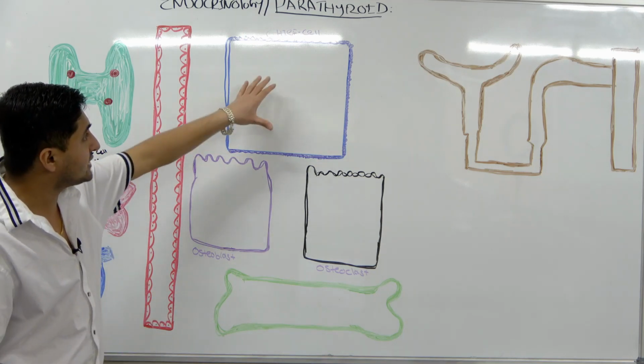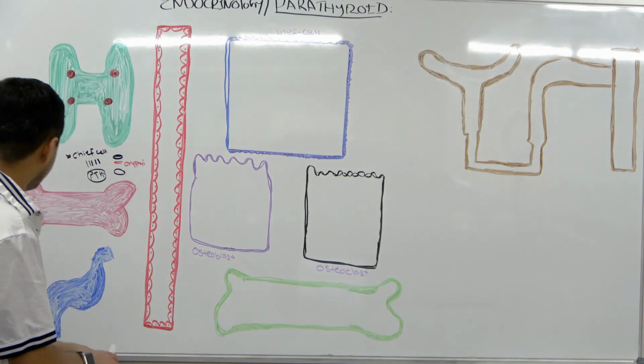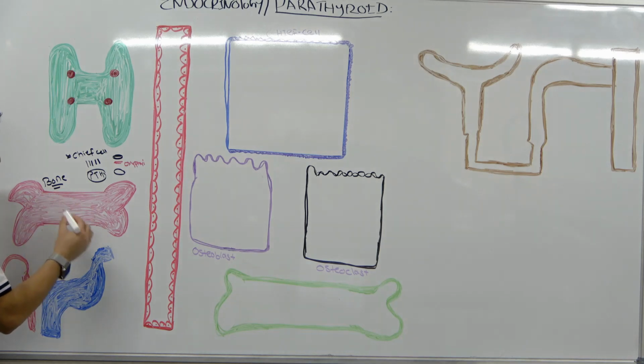The main organ that parathyroid hormone works on, one of them, is going to be your bone. In bones, this is where the calcium and phosphate get mobilized.